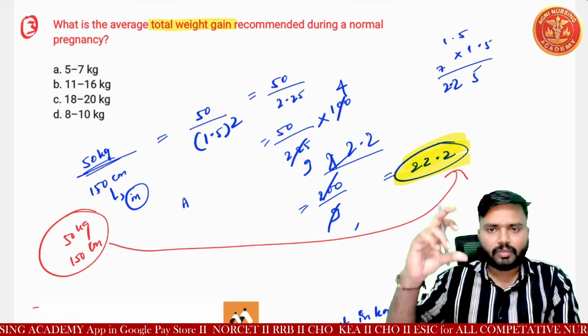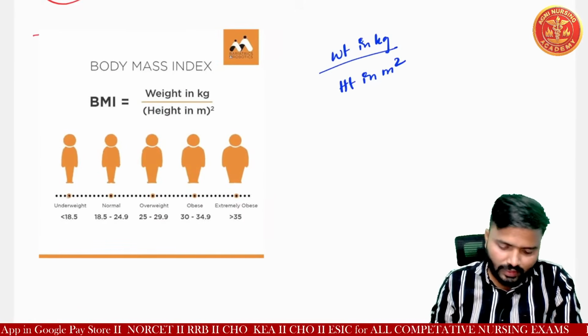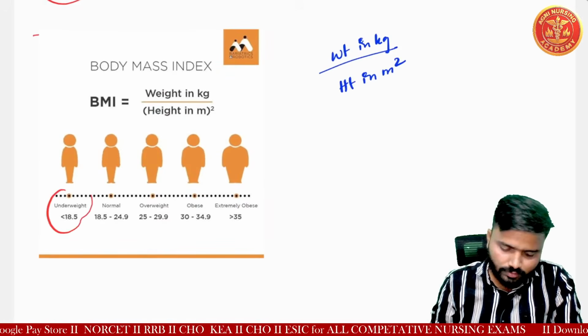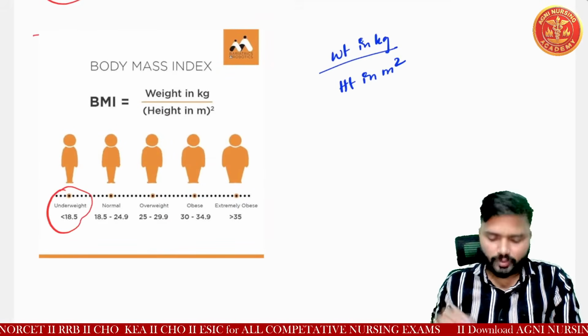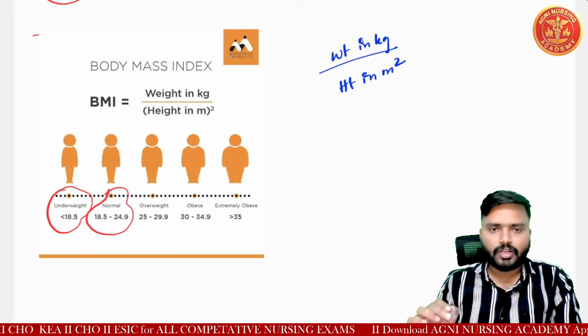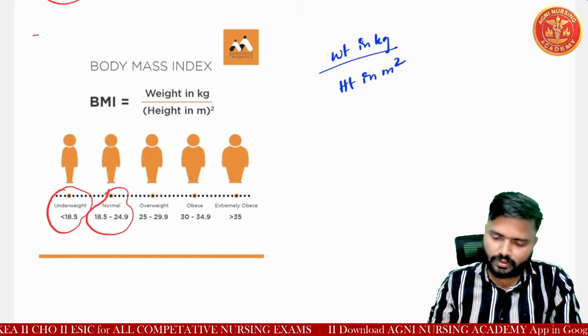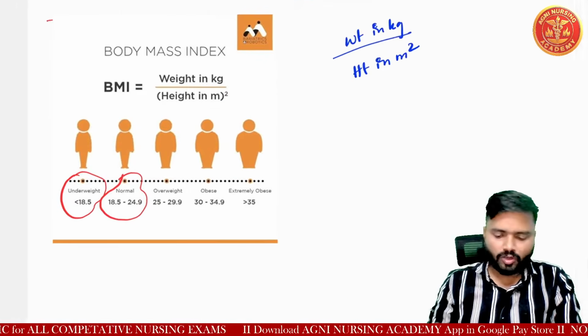So this parameter we will give here. You can see here, underweight, if the female is underweight, is less than 18.5 and the normal woman BMI is 18.5 to 24.9. So our female will come under the normal BMI.